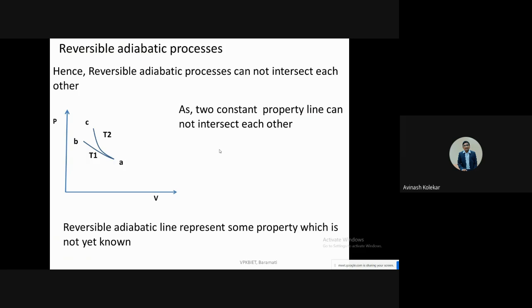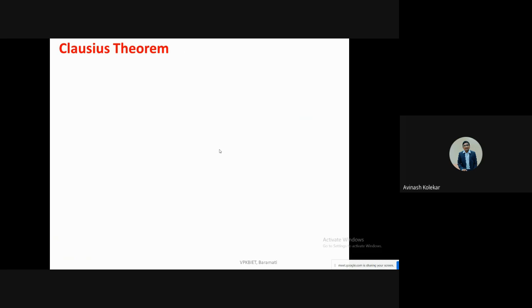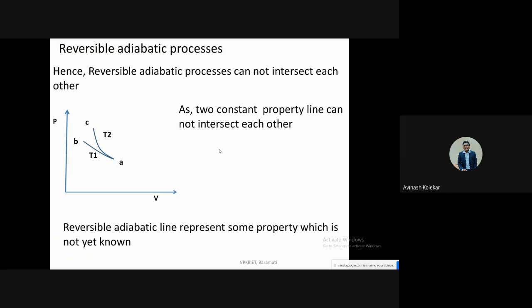So what is the meaning of that? The meaning of this is that reversible adiabatic lines are representing some property which is not known to you, and that is nothing but the entropy. You should remember that reversible adiabatic lines show you some property not known to you. So this is one outcome that we have got.